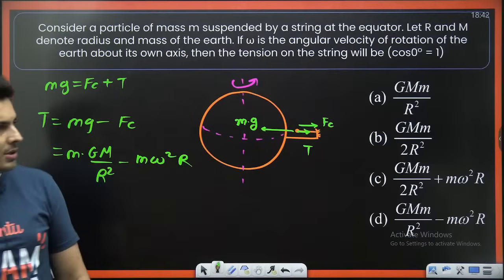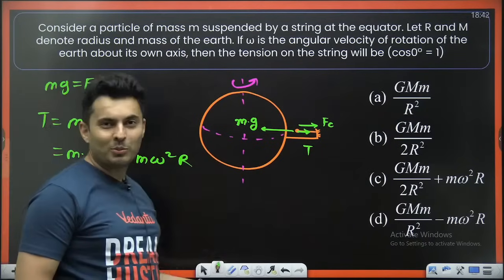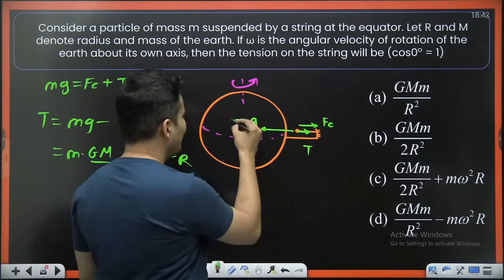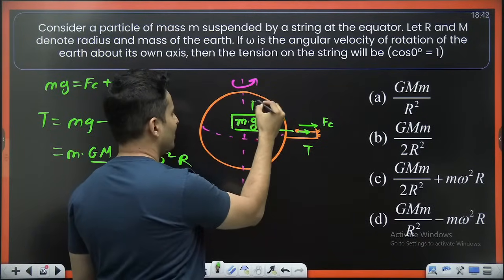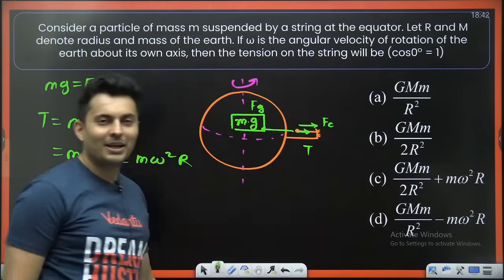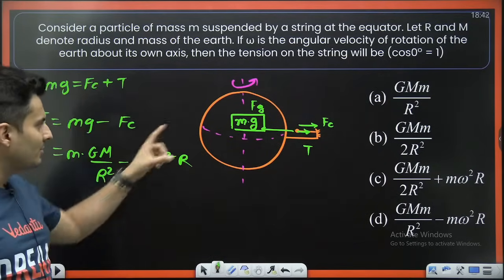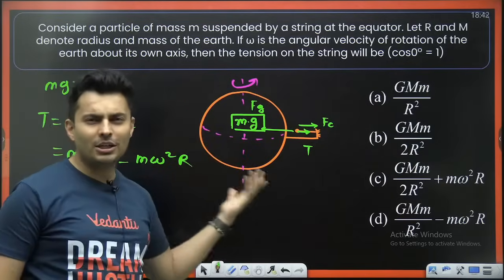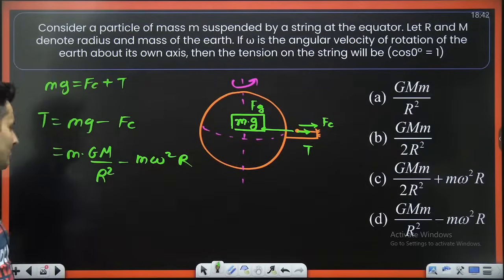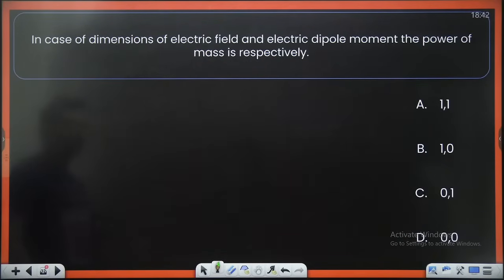Why not Fg? I can put Fg also. It's a symbol, whatever you want to put. You can write mg as Fg also, gravitational force. It doesn't matter. It's just small mg or Fg, one and the same thing. Gravitational force is the mass of the object times the acceleration due to gravity at that place. So it doesn't matter. Moving on.